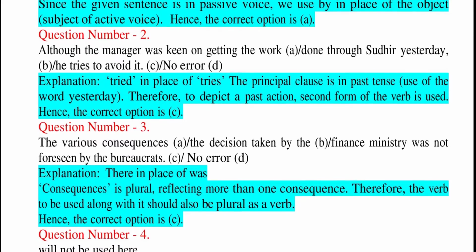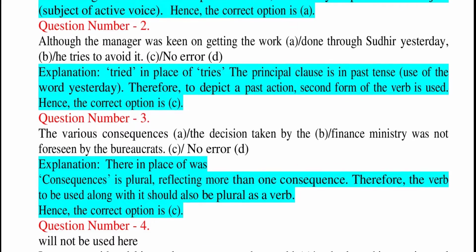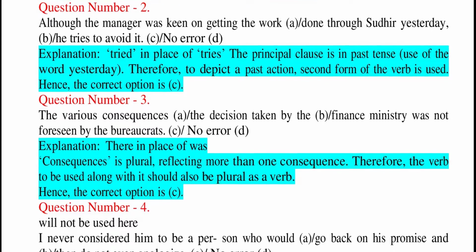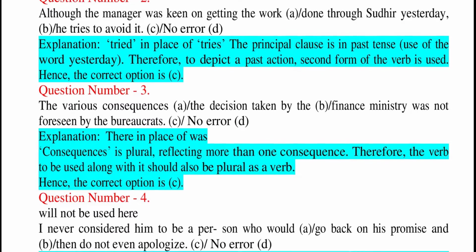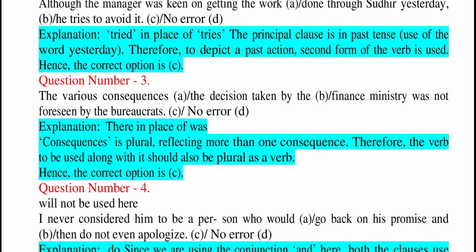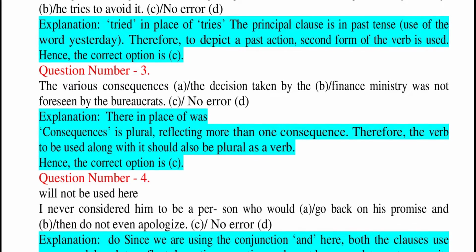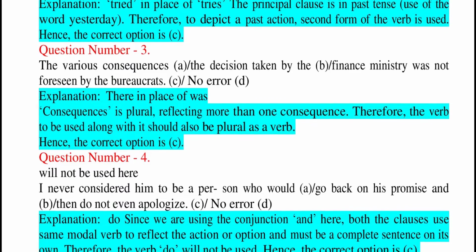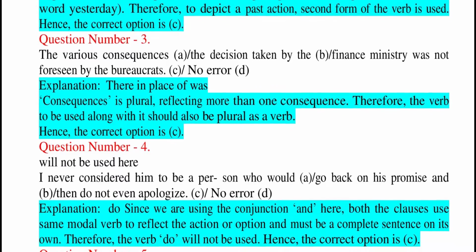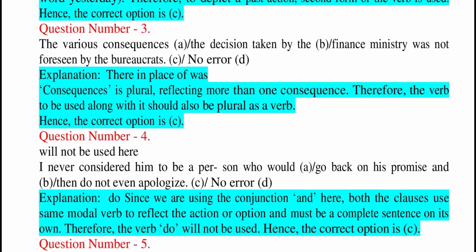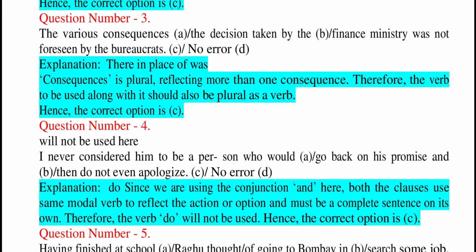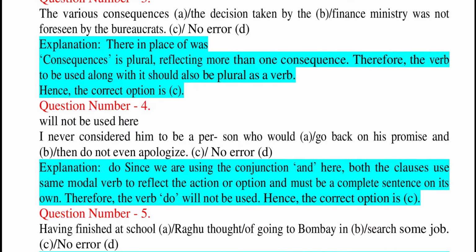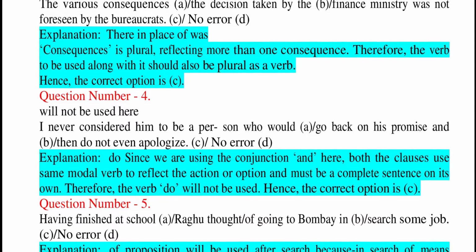Question number 3. The various consequences of the decision taken by the Finance Ministry was not foreseen by the bureaucrats. C. No error. D. Explanation: were in place of was. Consequences is plural, reflecting more than one consequence. Therefore, the verb to be used along with it should also be plural. Hence, the correct option is C.